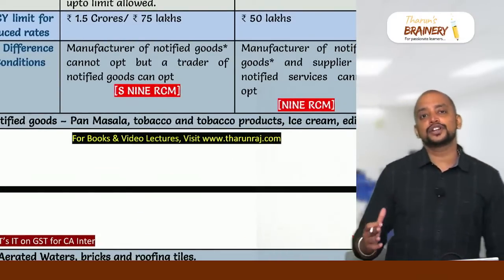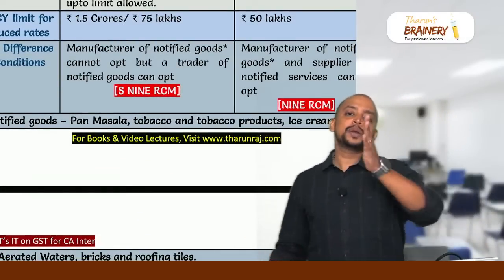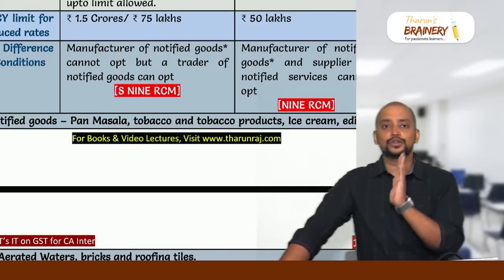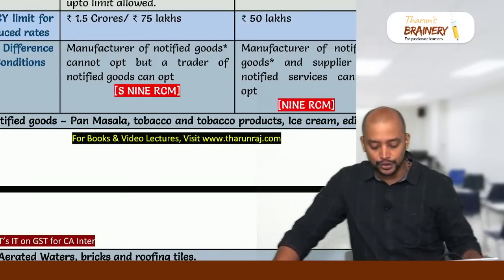Current year limit for the reduced rate is same. Current year up to 1.5 crores or 50 lakhs, 75 lakhs, they will be in composition scheme, and thereafter they will go into normal scheme.